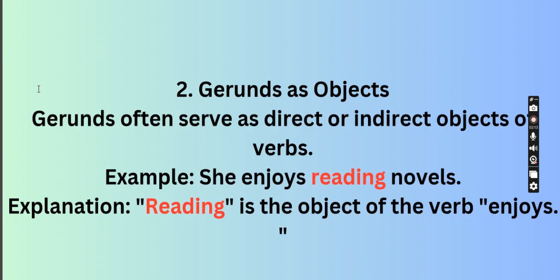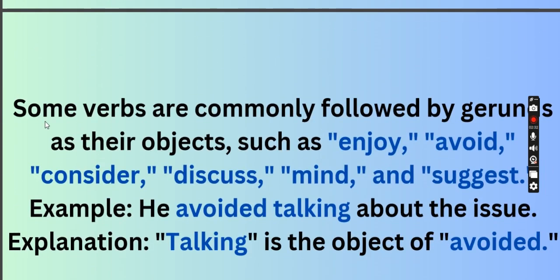Next is gerund as object. A gerund often serves as the direct or indirect object of a verb. She enjoys reading novels. If I ask what she enjoys, the answer will be she enjoys reading novels. So reading is the object, and the gerund, an ing word, is playing the role of object in the sentence.